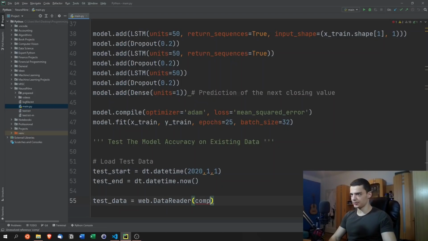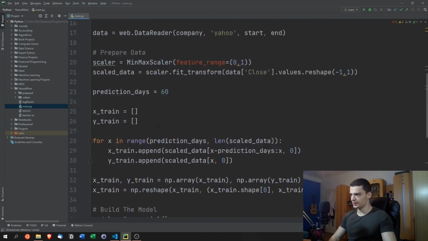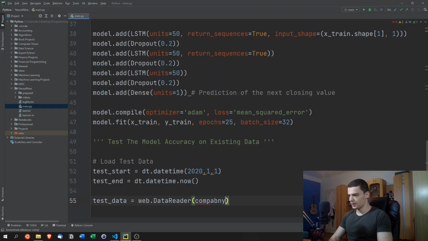Where's the autocompletion? Don't I have company? Company, I have company. Okay, I'm going to write it out. web.DataReader company, Yahoo Finance API, test start and test end, like that.